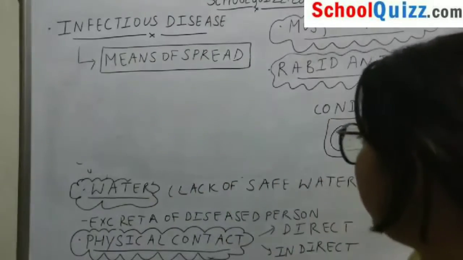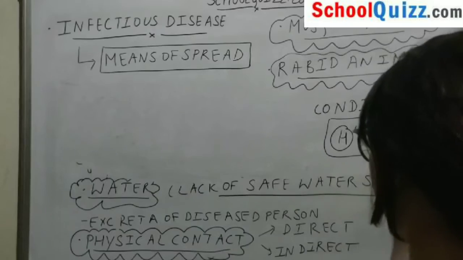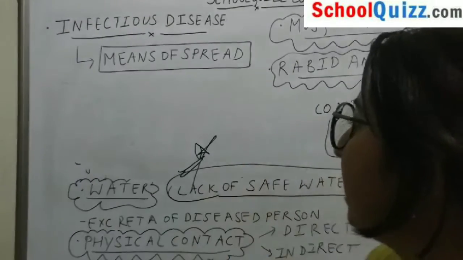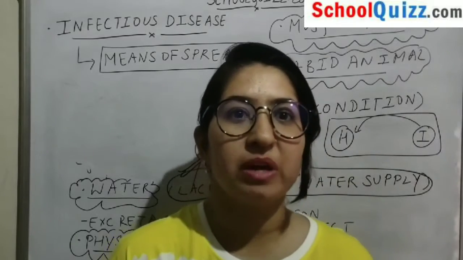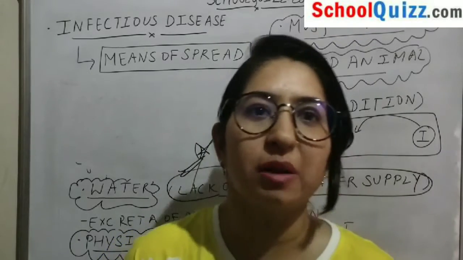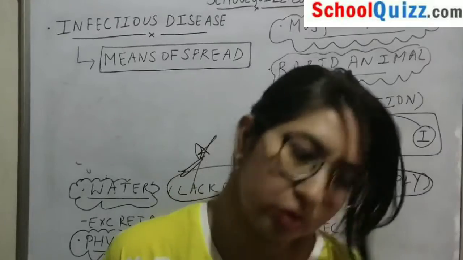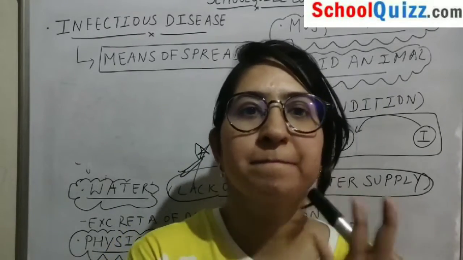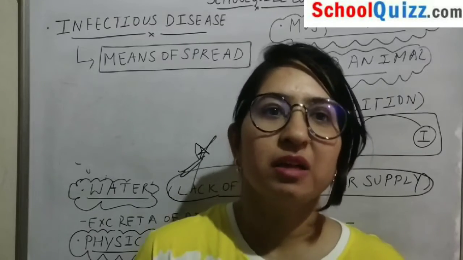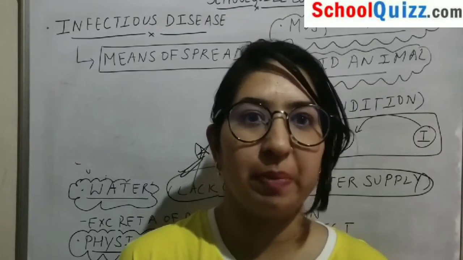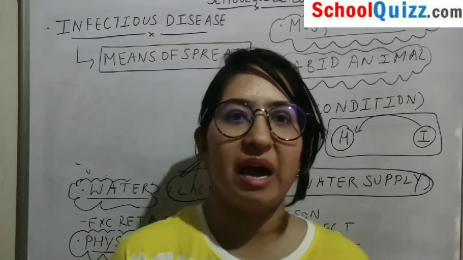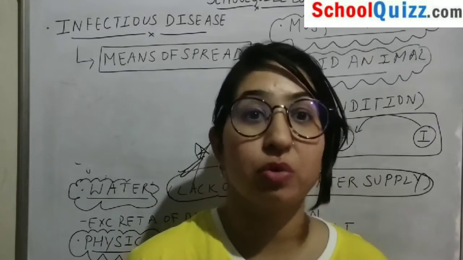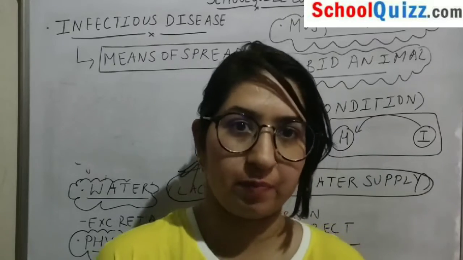The lack of safe drinking water supply is one of the major sources of this problem. Many times, because of water only, a kind of yellowish coating is there on the teeth of people. That is also because of a high level of fluoride in the water. So all these are caused because of the kind of water we are drinking.